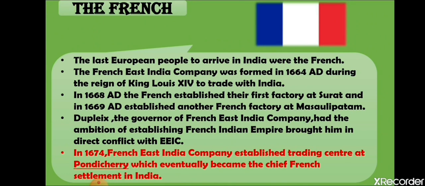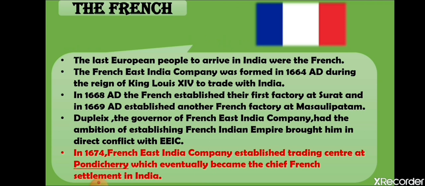We will learn about the French first. The last European people who arrived in India were the French. The French East India Company was formed in 1664 AD during the reign of King Louis XIV to trade with India. In 1668, the French established their first factory at Surat, and in 1669 they were able to establish their factory at Masulipatam also. I will explain this: at that time the governor of the French East India Company was Dupleix. When Dupleix became the governor, at that time Robert Clive was the governor of the English East India Company.